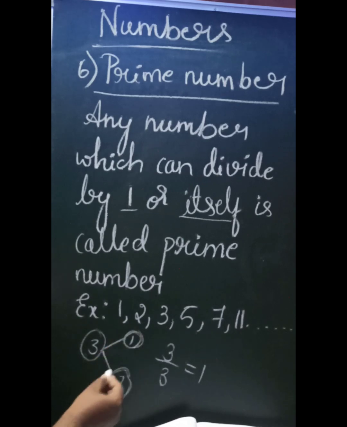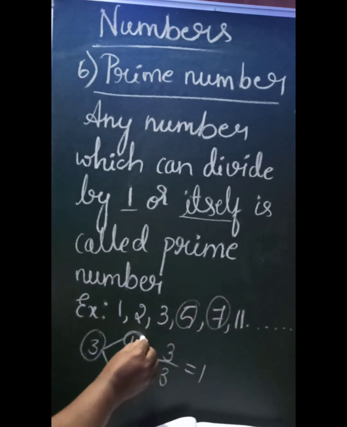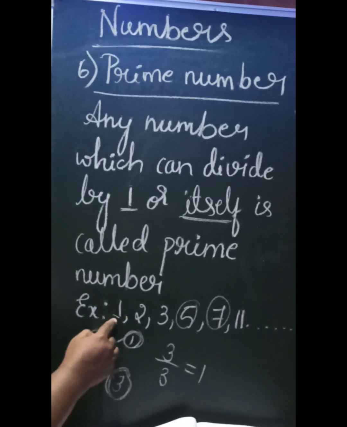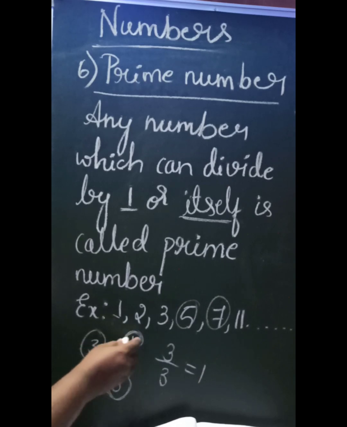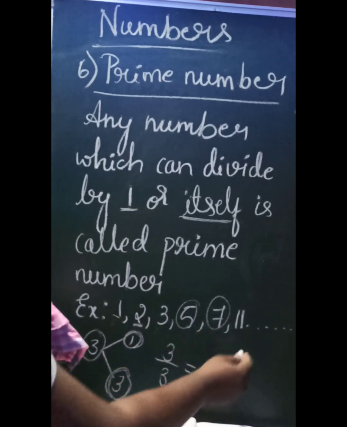Any number you take as a prime number can be divided only by 1 or itself. Those kinds of numbers we call prime numbers. Example, 1 can only be divided by 1. 2 can be divided by 1 or 2. Similarly 3, 5, 7, 11 and so on.